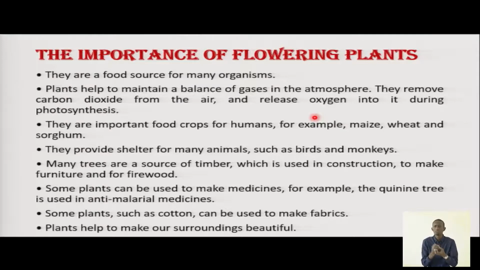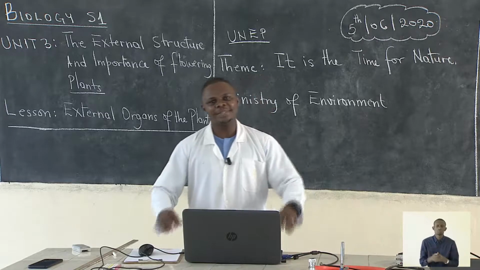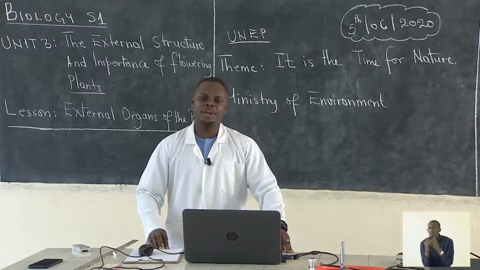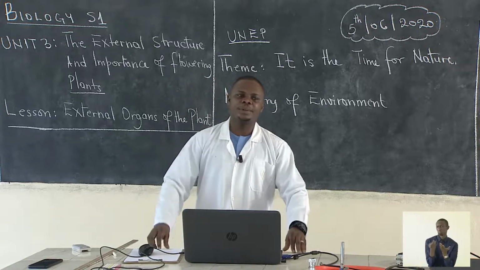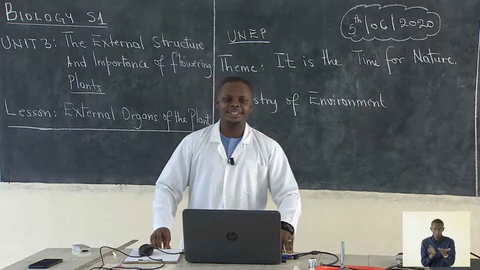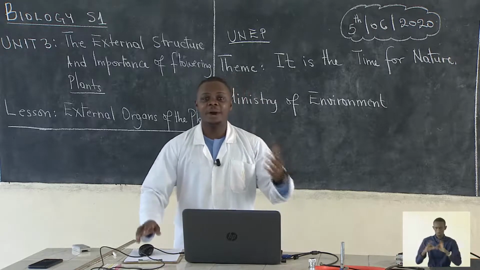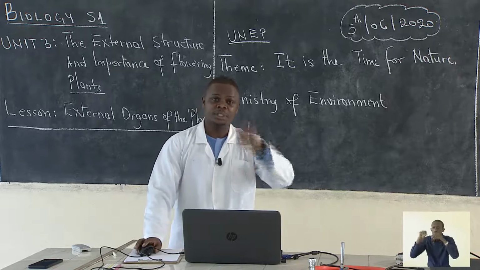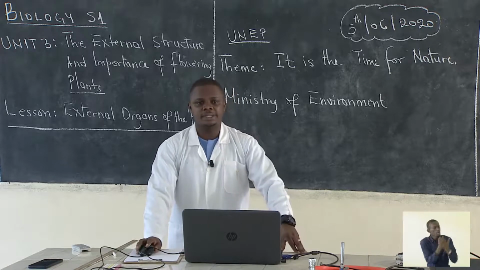Why are flowering plants important? Students, flowering plants are important because they are a food source for many organisms. Of course, we have talked about corn or maize. You eat maize, which is very important. We have talked about beans. You eat beans as a good source of proteins, which means flowering plants provide food to organisms.